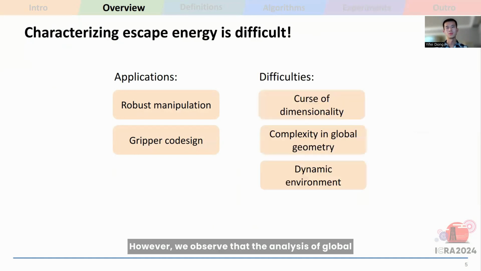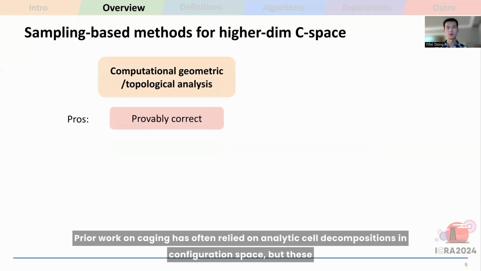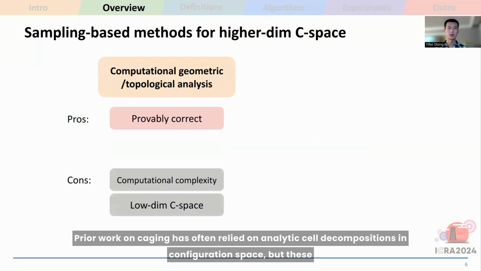However, we observe that the analysis of global geometric features, such as sublevel set, is challenging. Prior work on caging has often relied on analytic cell decompositions in configuration space, but these methods are not applicable in the high-dimensional configuration spaces of deformable objects.